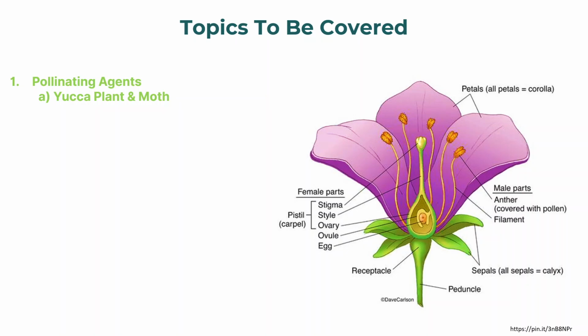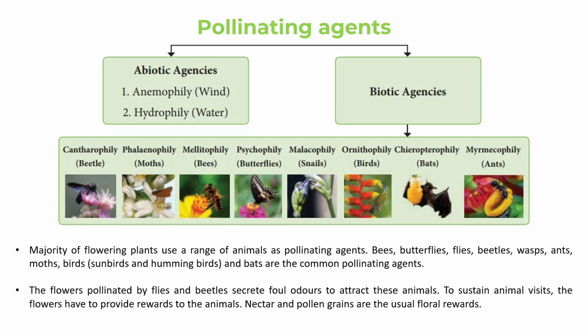Now, the topic is pollinating agents. These pollinating agents could be abiotic or biotic, and we have given different terms for each of these agencies involved. For example, if the wind is involved, we call it anemophily. If water is involved, that pollination is called hydrophily. And there are so many biotic agencies involved, right? Birds, bats, and the majority of flowering plants use a range of animals as pollinating agents.